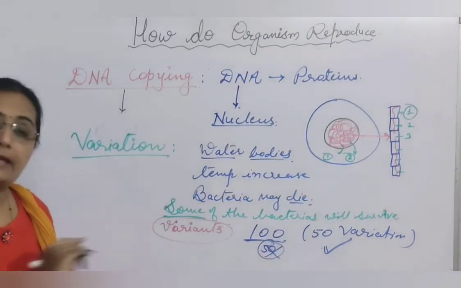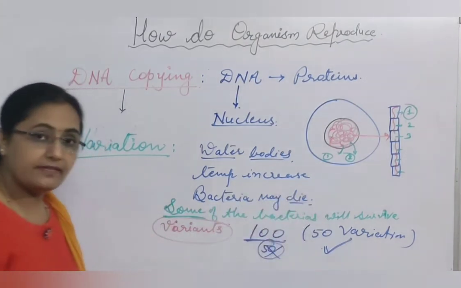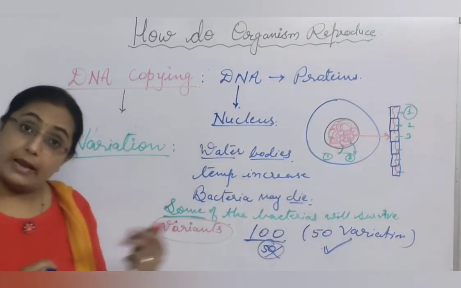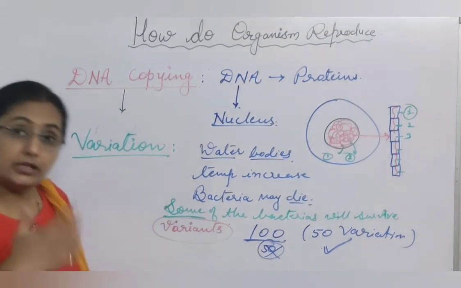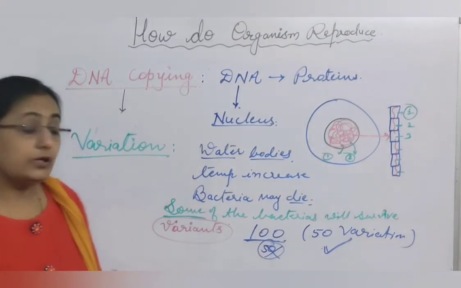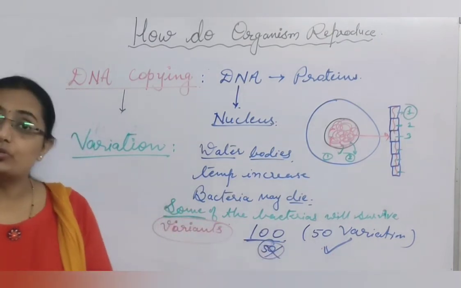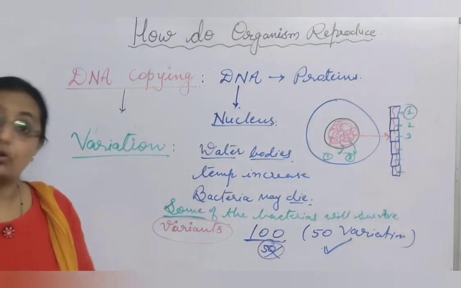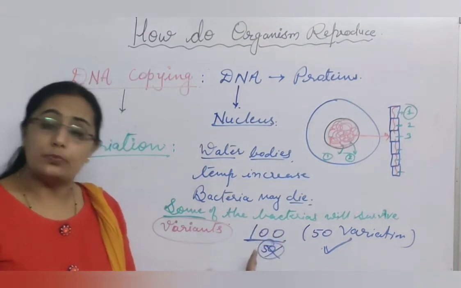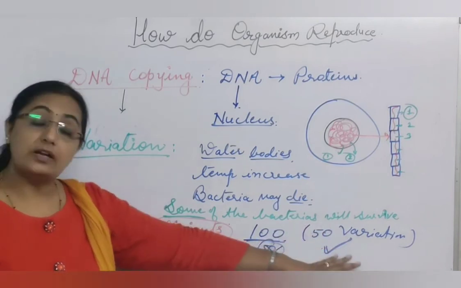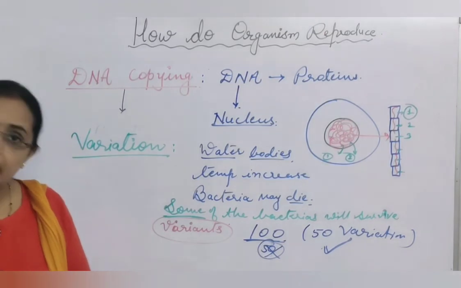But here the benefit of variation is survival advantage to these 50, and these 50 will reproduce. So they are able to continue the race. They are able to continue the species. So here the species is not going to be destroyed or go extinct, only a few members of that population will die. The rest will reproduce and again show variation, and again survive.